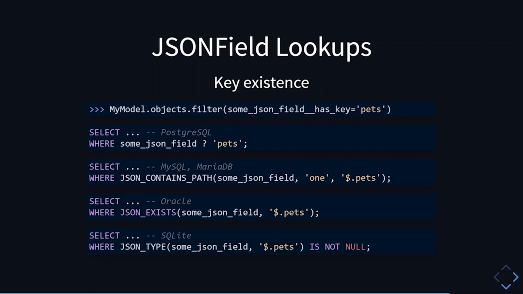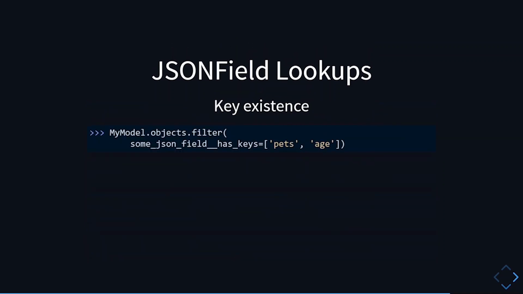On SQLite, we reuse the function JSON type to determine whether the path is there or not, because it only returns SQL null if the path does not exist. So we just add an is not null condition to the return value of JSON type.